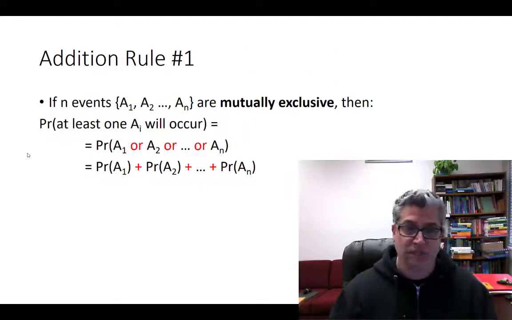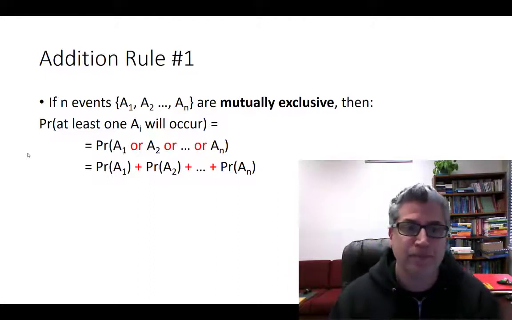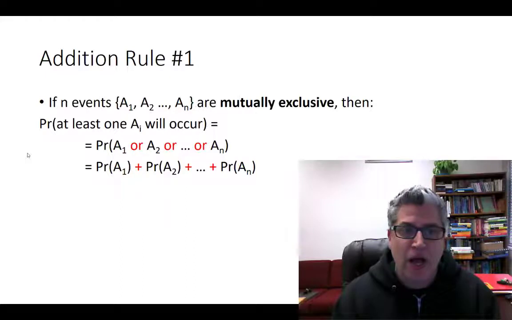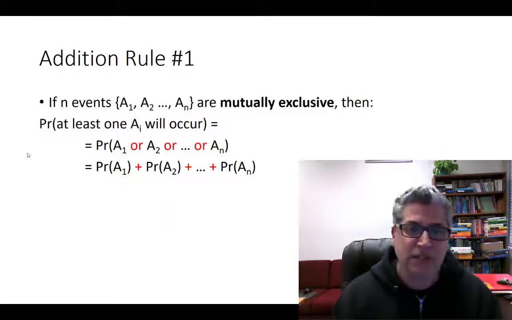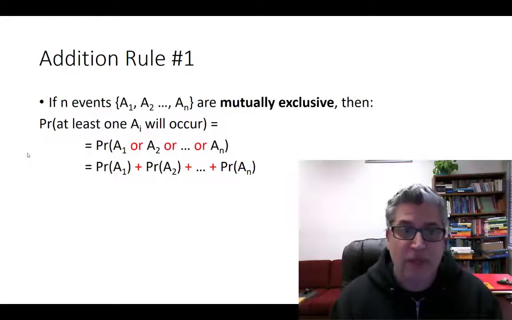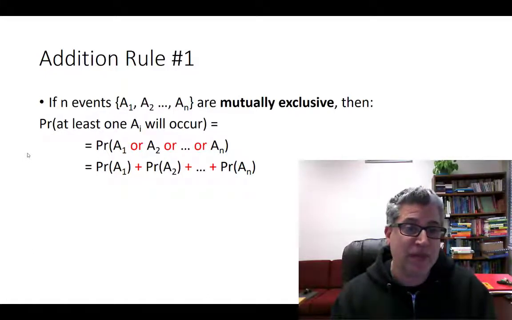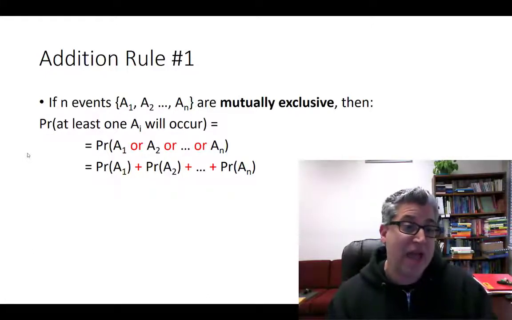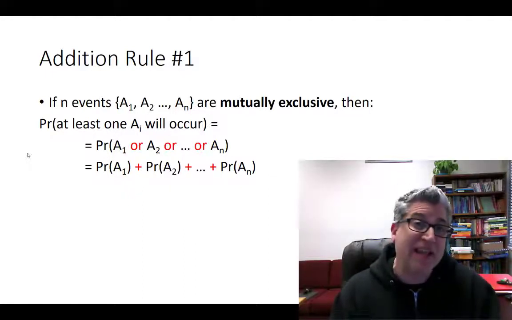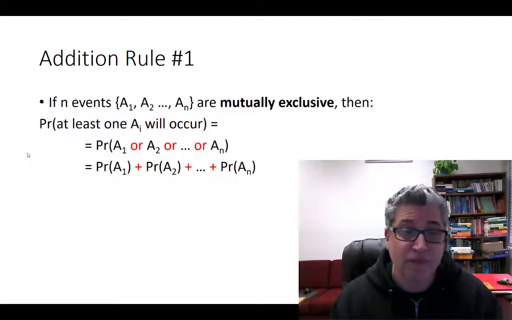So how do we use this addition rule? Let's say you got a whole bunch of different events, not just two of them. You could have N, whatever N is. If they're mutually exclusive of each other, then what's the probability that you'll have A or B or C? Like, what's the probability that at least one of those things will happen?